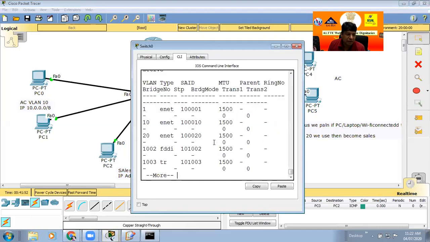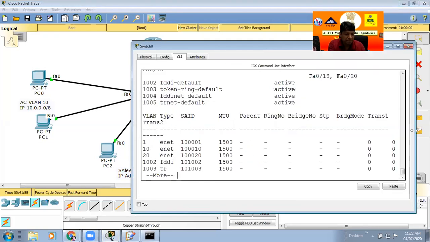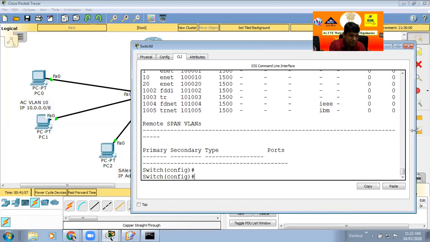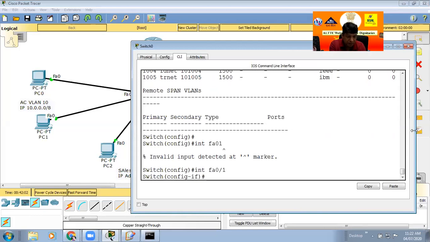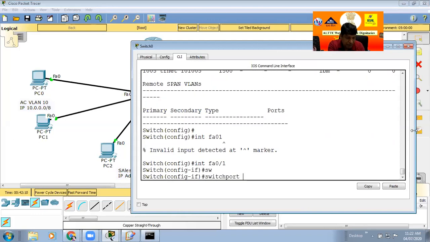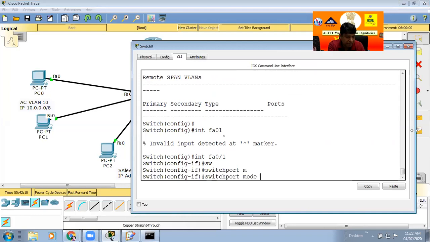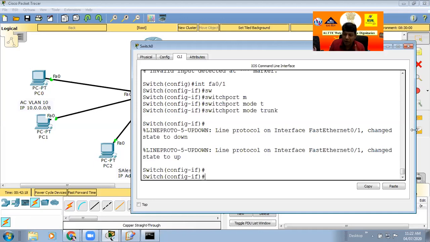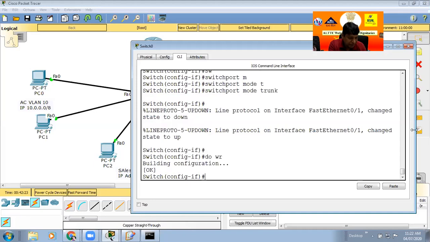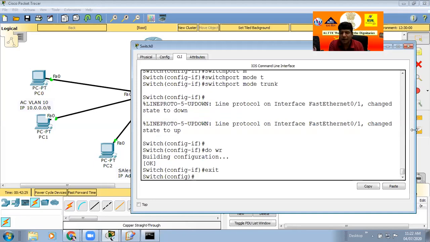In this case, our next step is these 2 ports, interface fa 0/1. Oh, wrong, 0/1. Okay, now I instruct the switch with the command switchport mode trunk. This is the complete command. Now enter. So port 01 is now in trunk mode. Do write, and exit. Similarly, we can directly use interface range 0/1-2, a single command is possible.